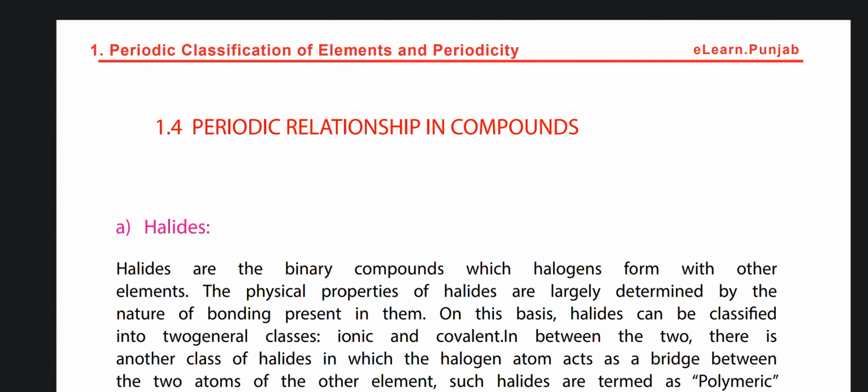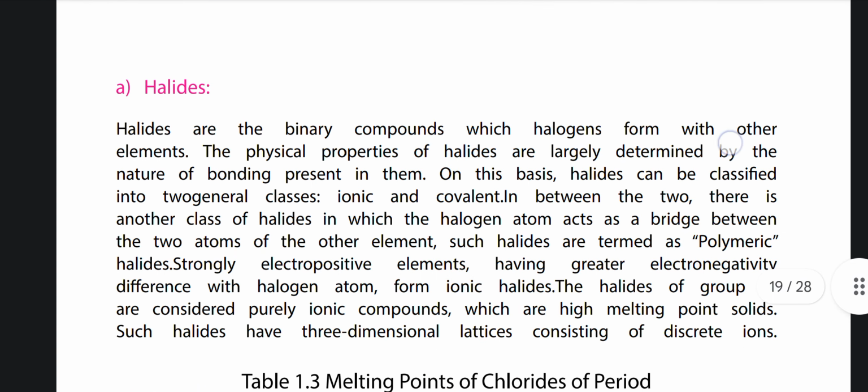Now we will move on to 1.4, periodic relationship in the compounds. A. Halides. Halides are the binary compounds which halogen form with other elements. The physical properties of halides are largely determined by the nature of bonding present in them. On this basis, halides can be classified in two general classes: ionic and covalent.